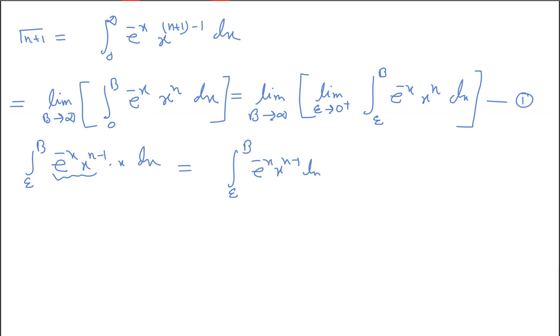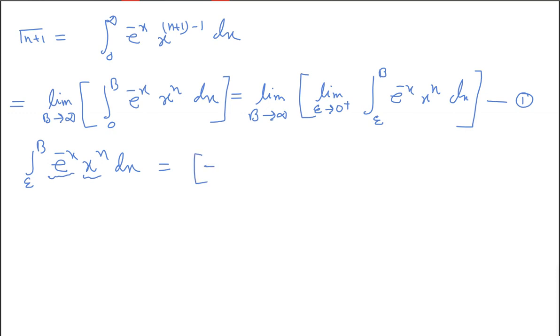It will be easy to take e to the power minus x as the second function, so you simply write x to the power n dx. Differentiate this x to the power n and integrate this e to the power minus x. So it is an integrable function and it is a differentiable function.